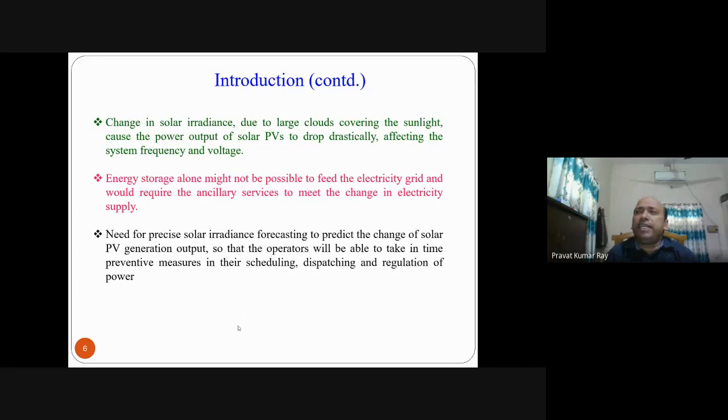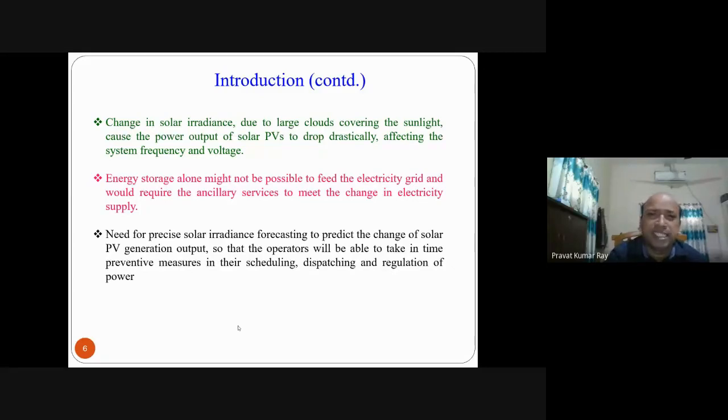For stability and reliability, operators can take preventive measures if they know the solar irradiance in the next hour or minutes ahead. That's why there is a requirement of solar irradiance forecasting.